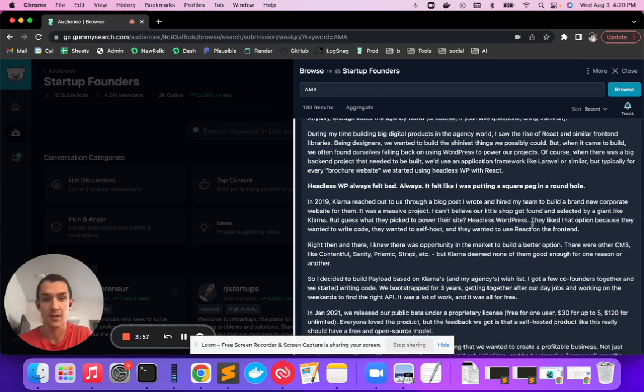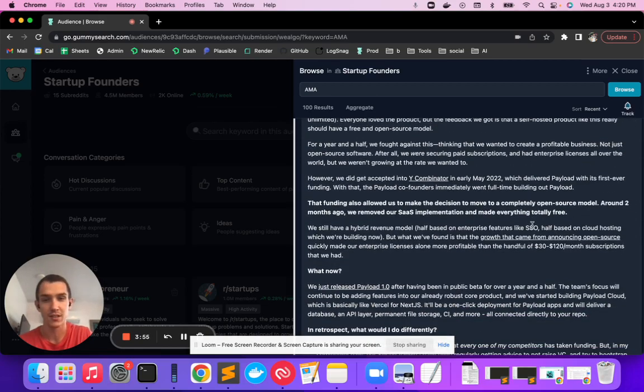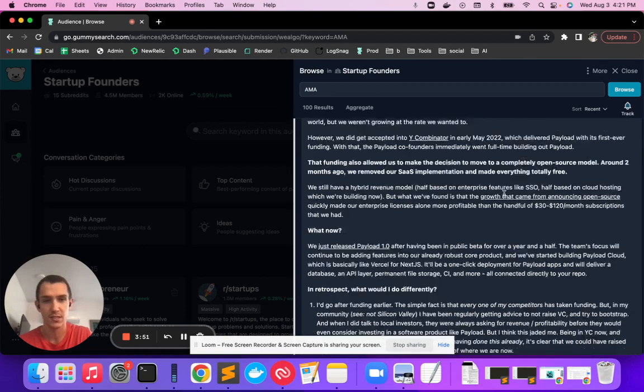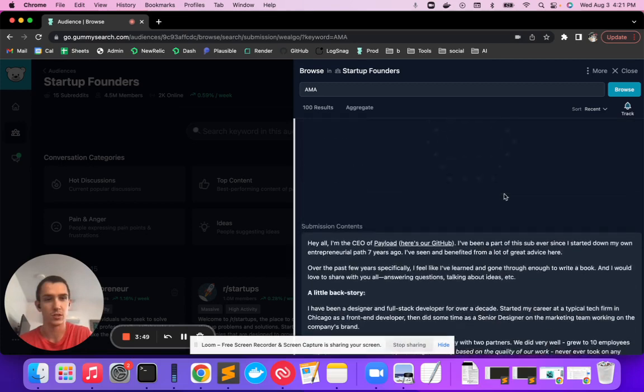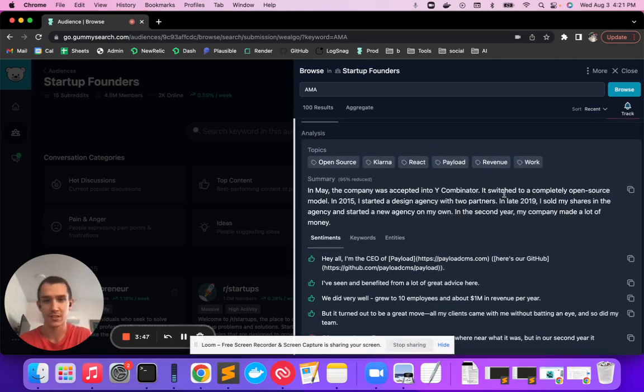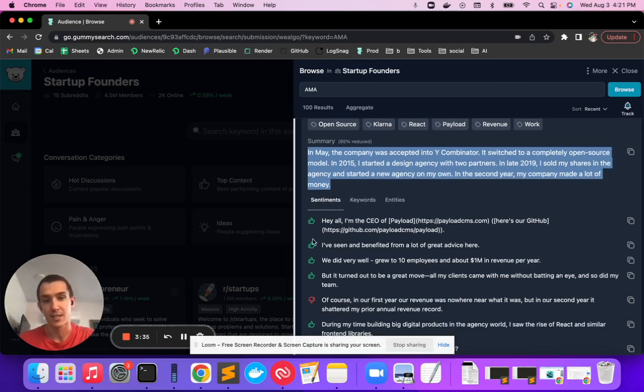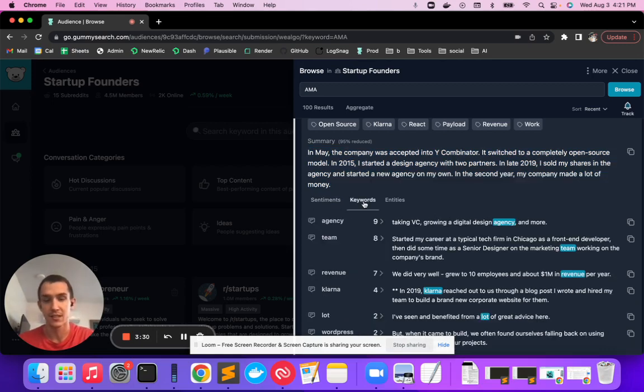And what GummyAI does for you is summarize it and break it down. So instead of reading all of this, we will just look at what GummyAI gives us. So this is the summary. You see, it's 95% reduced, and it really just sums up the whole post. It also extracts out some of the sentiments, the positive and the negative ones. It extracts the important keywords and how often they are mentioned.